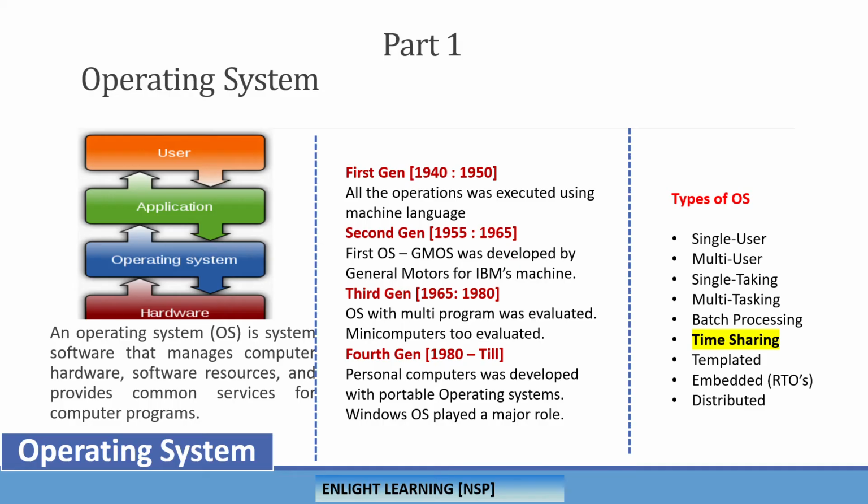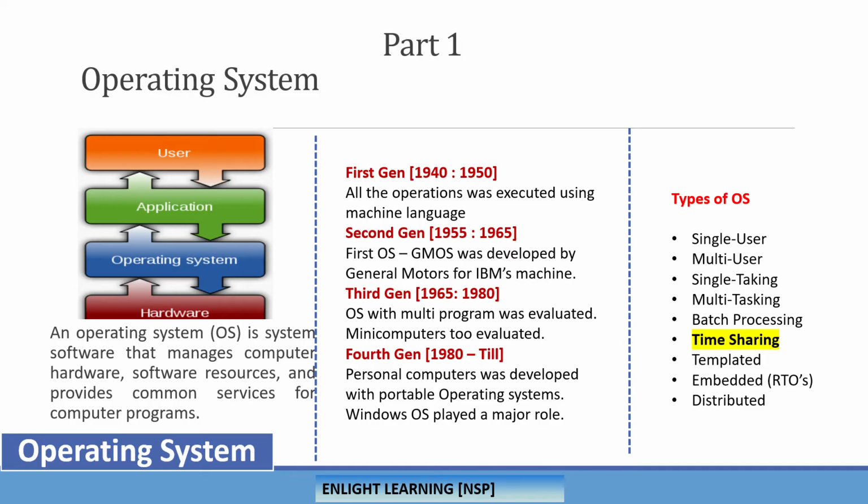In the second generation, General Motors developed an operating system for IBM mainframe computers. This operating system also could execute only minimal operations. The third generation is where multiprogramming concepts came into the picture, meaning the operating system evolved such that we can run multiple programs.